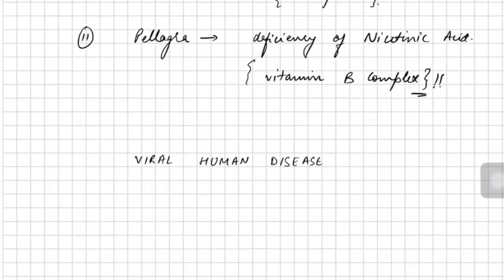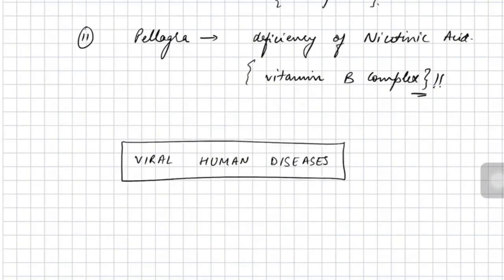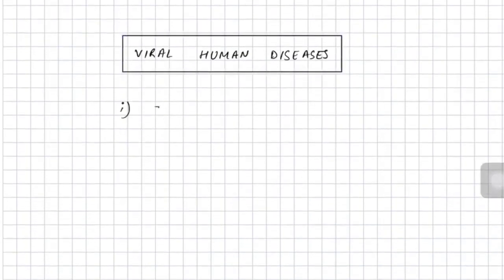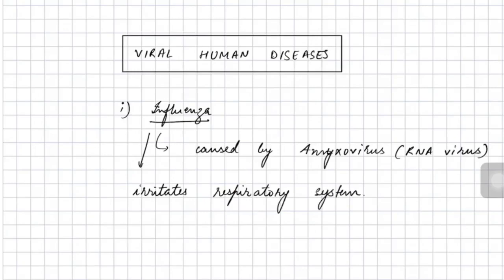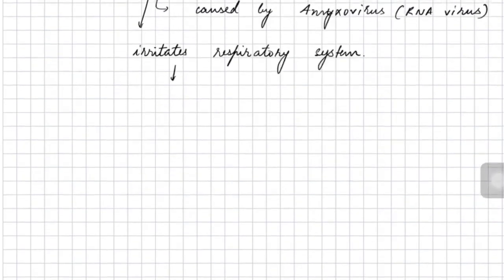Now let us discuss some important viral human diseases. The first disease that we are going to discuss in this section is influenza. Influenza is caused by a virus known as myxovirus, which is an RNA virus, that is, it has RNA as its genetic material. This influenza irritates the respiratory system, or the respiratory pathways, and it is an infectious disease.